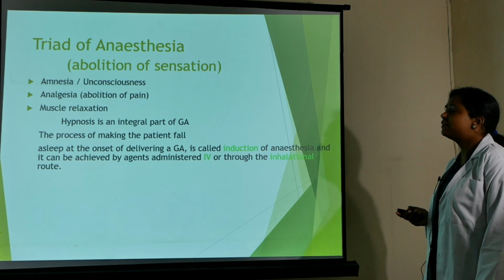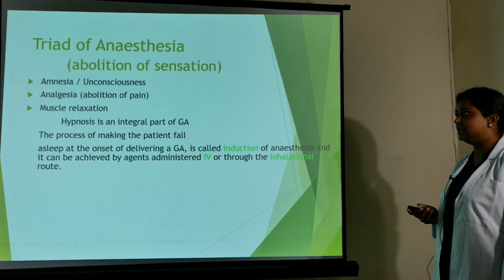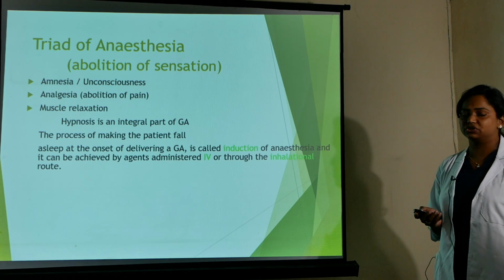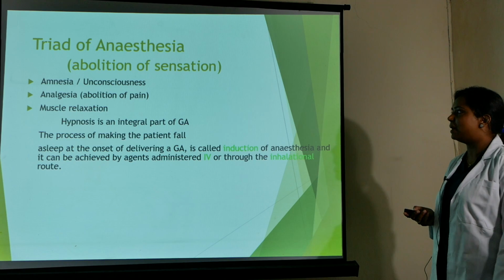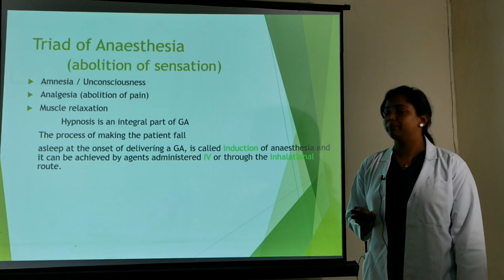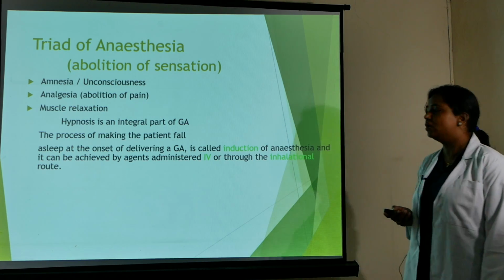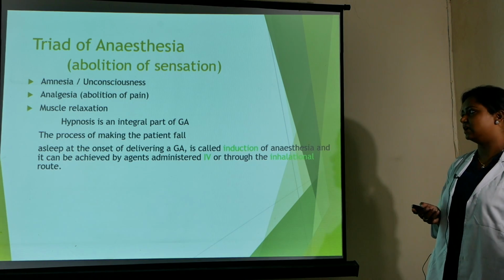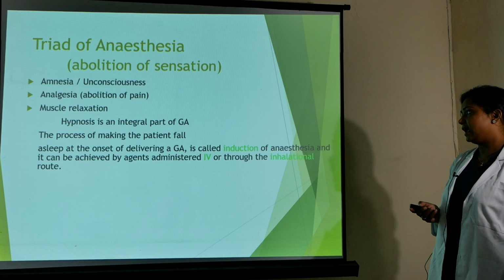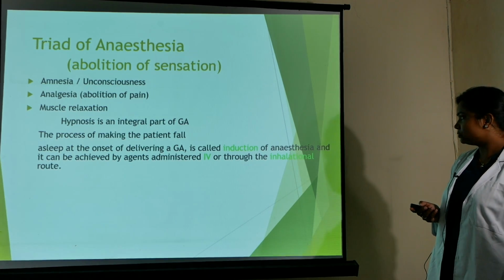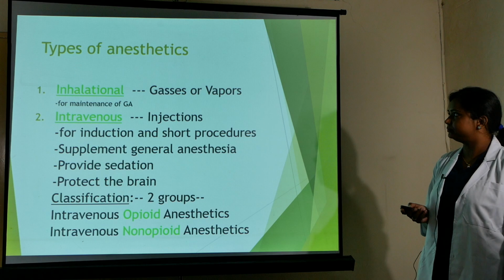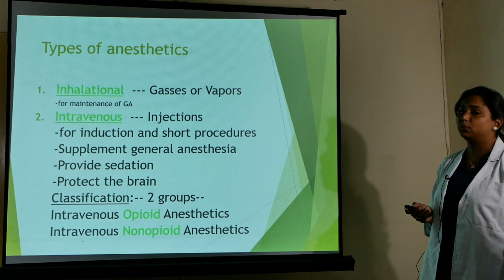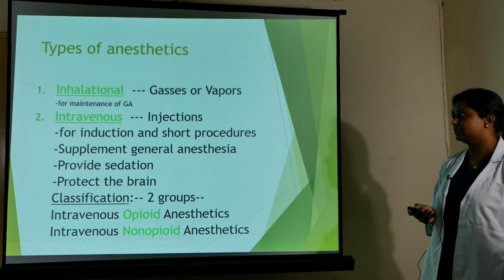There are three components of anesthesia we are talking about: amnesia, analgesia and muscle relaxation. Hypnosis is an integral part of GA. The process of making the patient fall asleep at the onset of general anesthesia is called induction of anesthesia, and it could be achieved by agents administered through the intravenous route or by the inhalational route. So the types of anesthetics are two types: inhalational and intravenous.